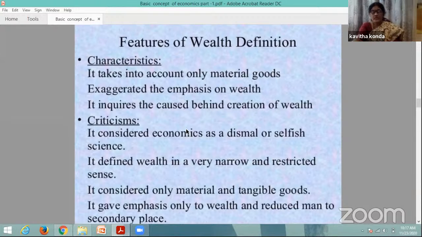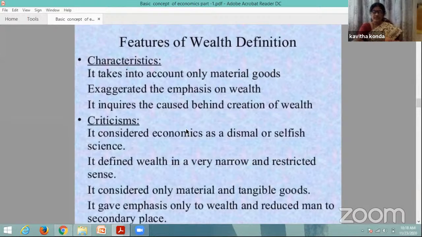That's why this definition is treated as a narrow one, and it has been totally criticized by some economists. They considered that the wealth definition treated economics as a dismal or selfish science.